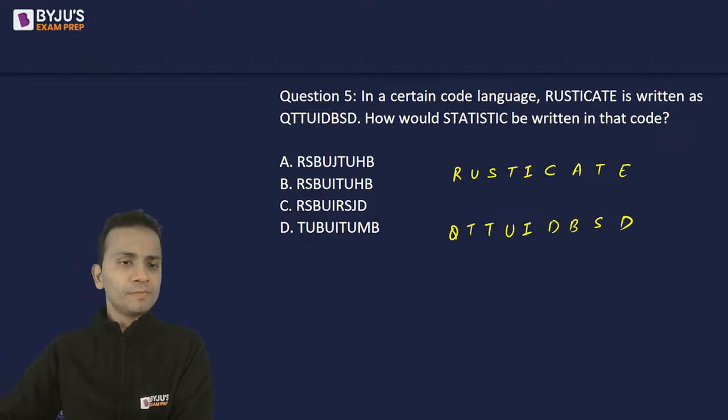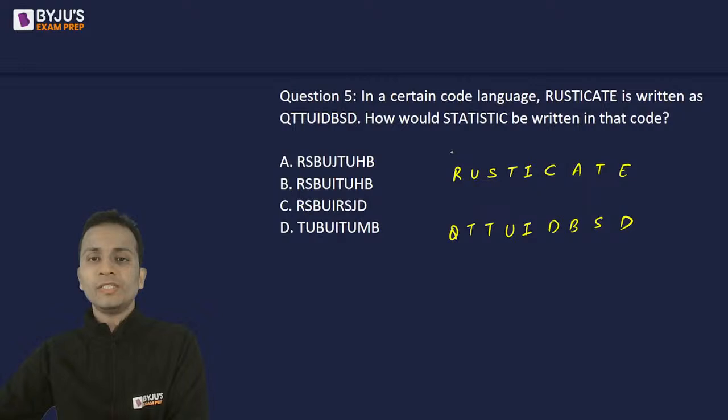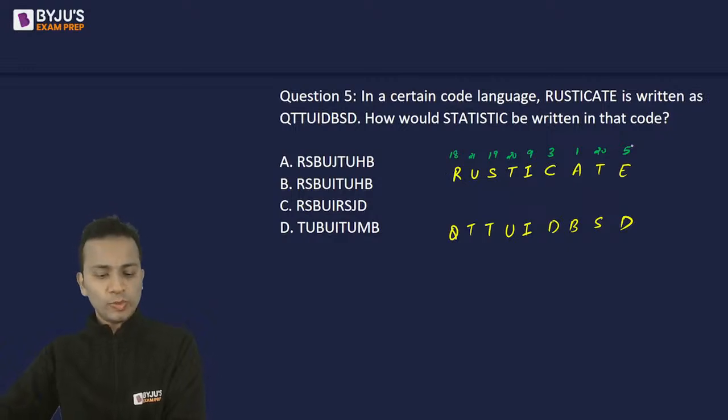QTTUIDBSD. Okay. Now what I do in such questions is I quickly write the number equivalents. So 18, 21, 19, 20, 9, 3, 1, 20, and 5. These are the number equivalents. As well as for the code, Q is 17, 20, 20, 21, 9, 4, 2, 19, and 4.